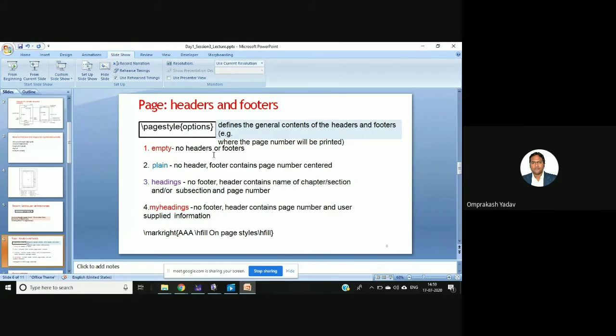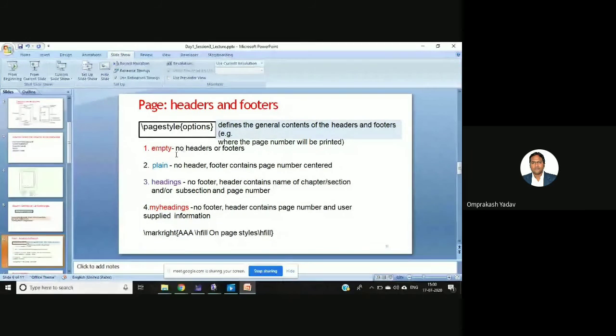What basically do headers and footers give? I'm sure you are aware of that. Headers at the top, footers at the bottom, and then there will be page numbers and so on. If you want to write anything in the footer, you can write it over there. Similarly, the heading also, if you want to write a certain thing, or even print the page number over there, that can also be set.